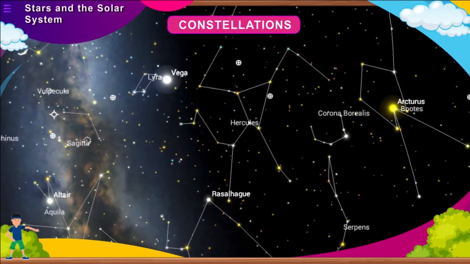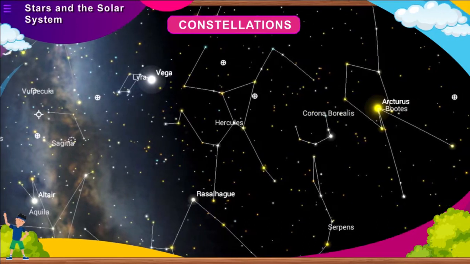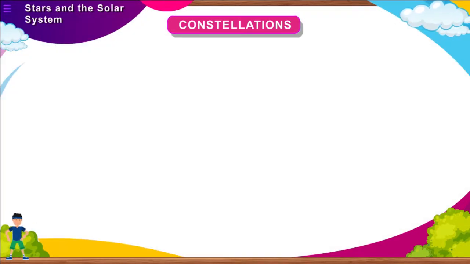Constellations. Many stars appear to be arranged in a pattern which resembles a certain object or figure. Such recognizable patterns are called constellations. So far, we are aware of 88 constellations. The shape of the constellation appears to move from west to east. Constellations are named after the figure they resemble.